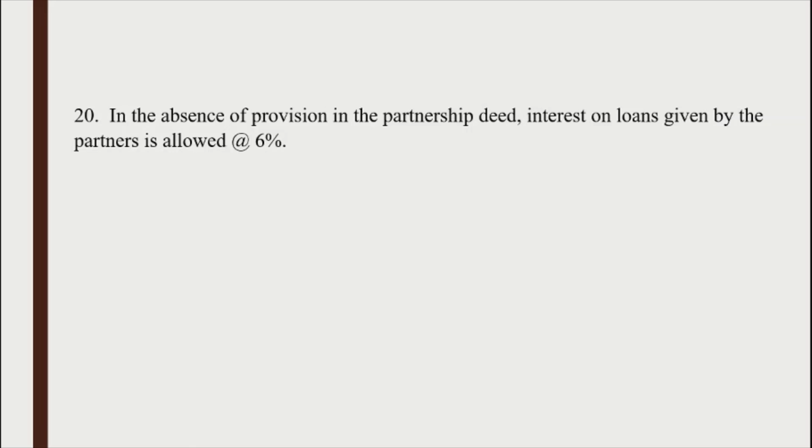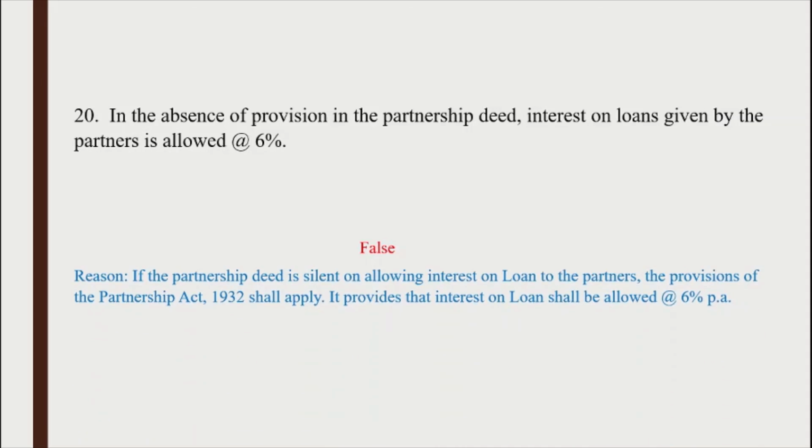Question number 20. In the absence of provision in the partnership deed, interest on loans given by the partners is allowed at a rate of 6%. It is false because if the partnership deed is silent on allowing interest on loan to the partners, the provision of the Partnership Act 1932 shall apply. It provides that interest on loan shall be allowed at a rate of 6% per annum.